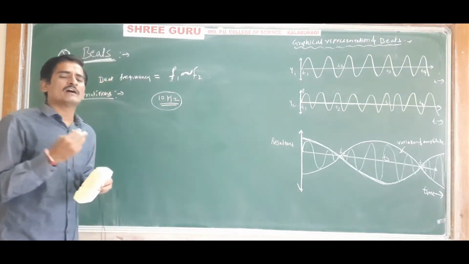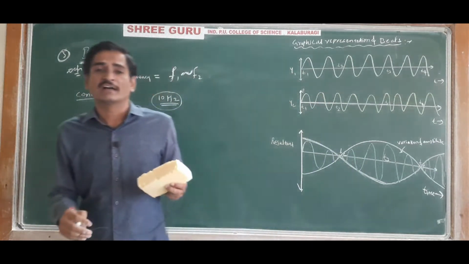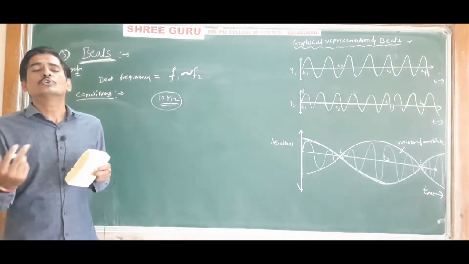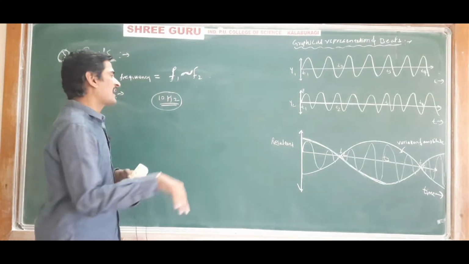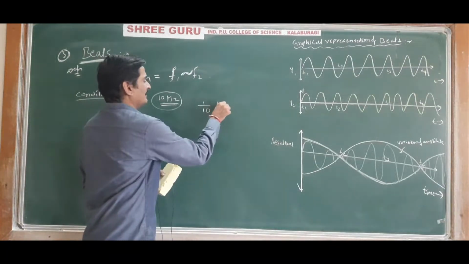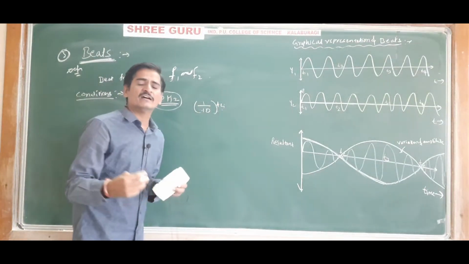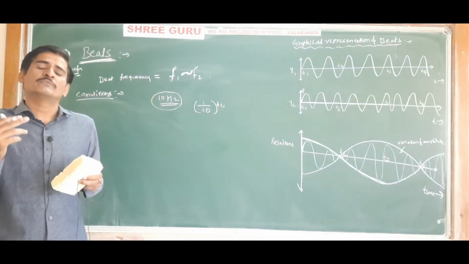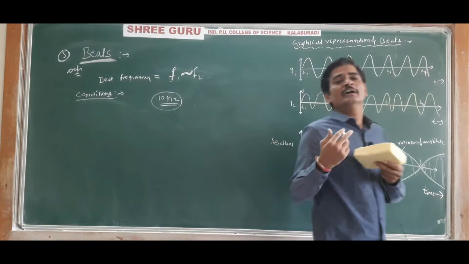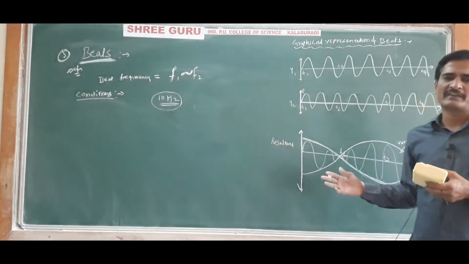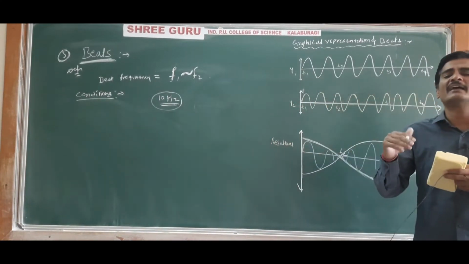But due to the persistence of hearing, our ears are not able to distinguish between two sounds if the time difference between them is less than 1/10th of a second. So our ears will not differentiate those two sound waves, and hence we will not be able to hear them as two different frequency sounds. We will be hearing it as only one sound.